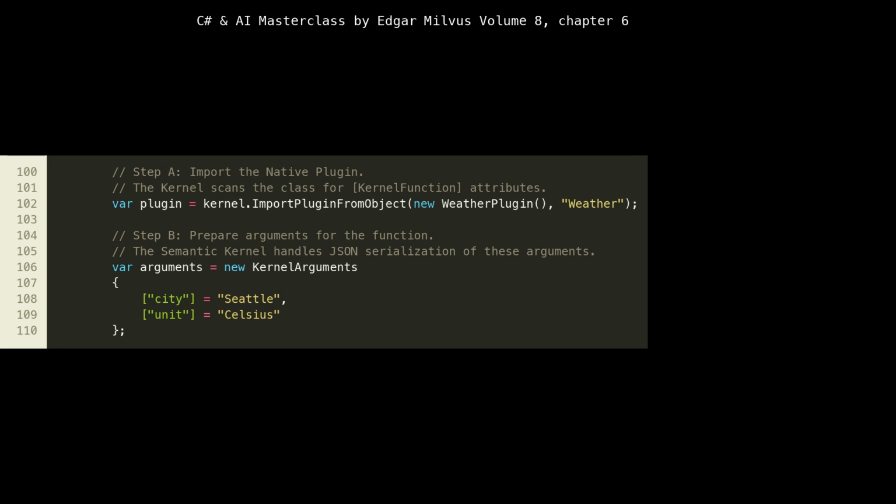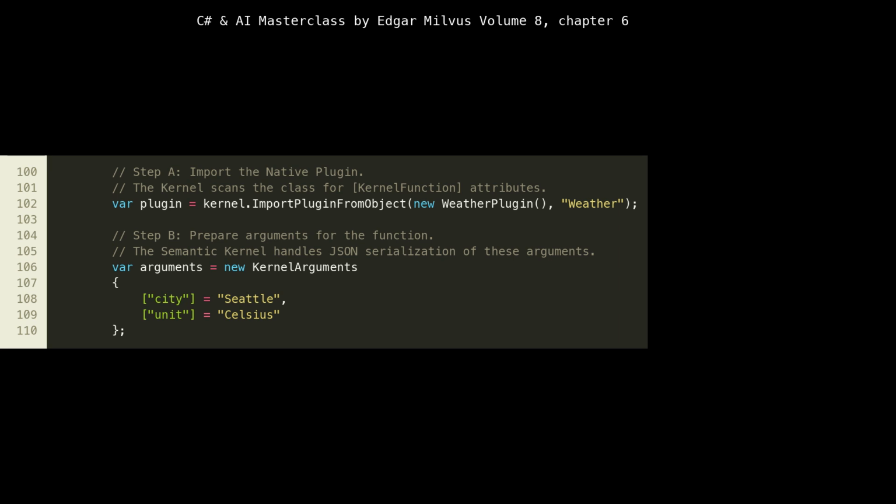At line 100, we perform a vital step, importing our native C# plugin into the kernel. Kernel.import plugin from object, new weather plugin, weather, tells the semantic kernel to inspect the weather plugin class. The kernel then scans this class for any methods adorned with the kernel function attribute, like our getWeatherAsync method. It automatically registers these methods as callable functions, making them available for the LLM to discover and invoke. The string weather provides a namespace for our plugin, which helps organize functions, especially in applications with many plugins. This architectural decision allows for modularity, meaning you can easily add or remove functionalities by simply importing or not importing